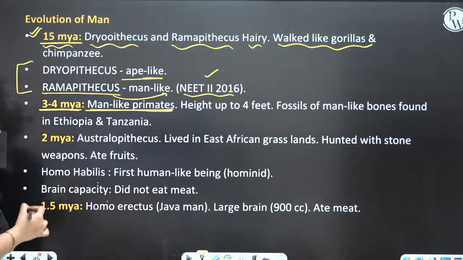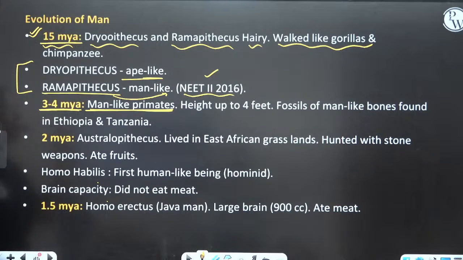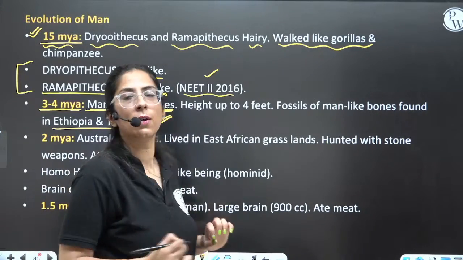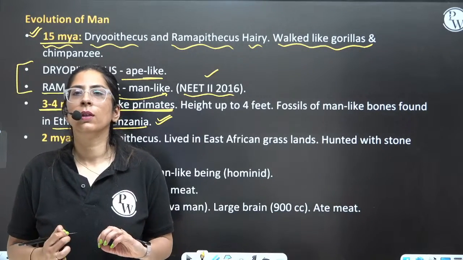Now, next is 3.4 million years ago, there were the man-like primates. They had a height of around 4 feet. Fossils of man-like bones were found in Ethiopia and Tanzania. Can you tell me what these organisms were?